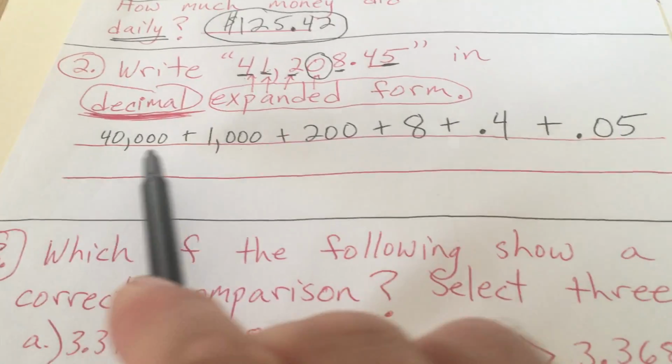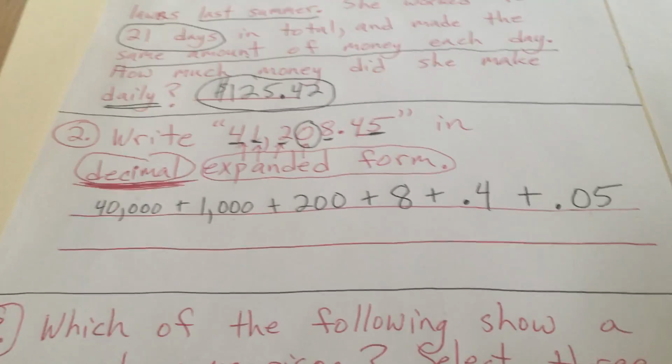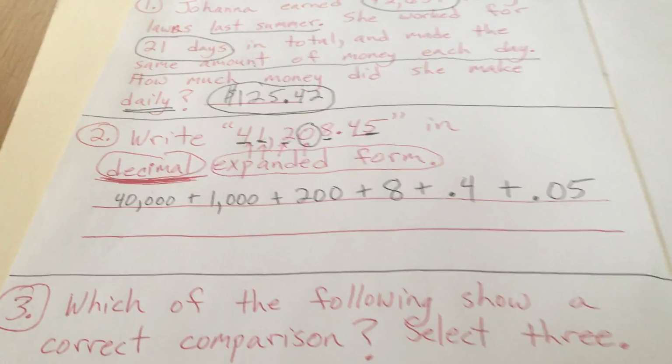So it has to be exactly like this. These can't be fractions because it wanted us to use decimal expanded form. Give yourself some snaps for that. Nice work.